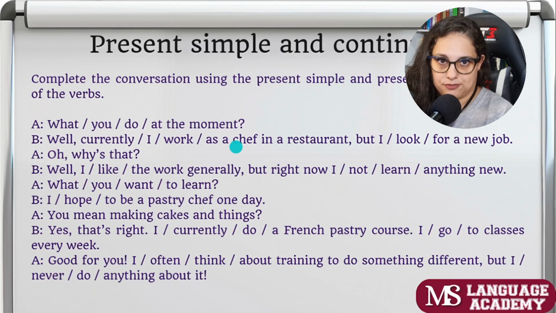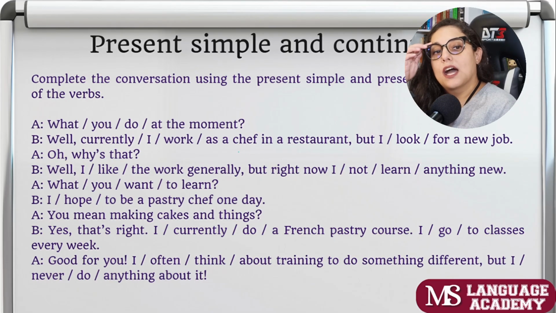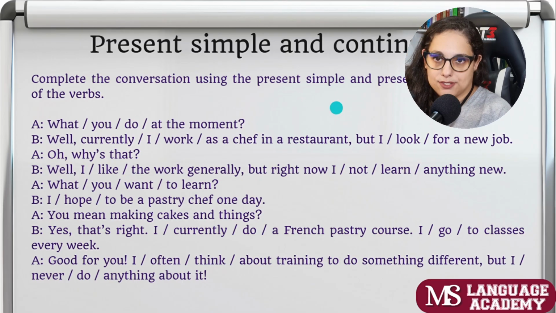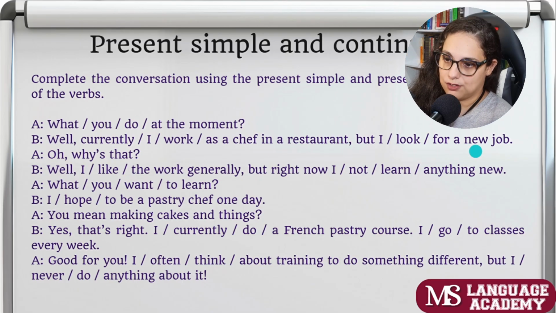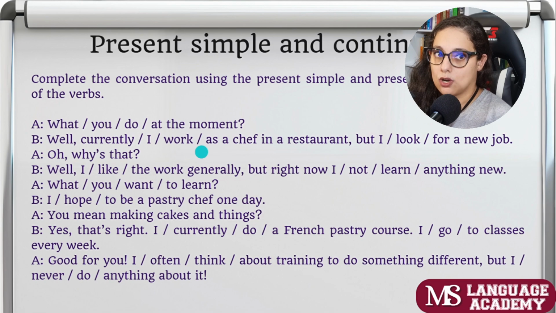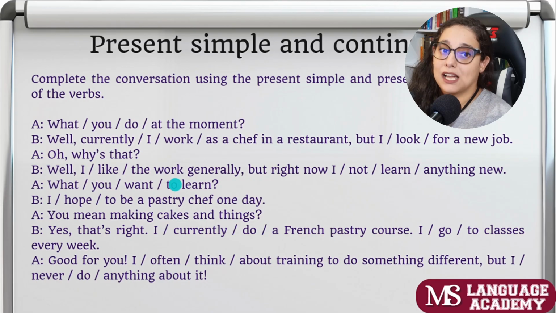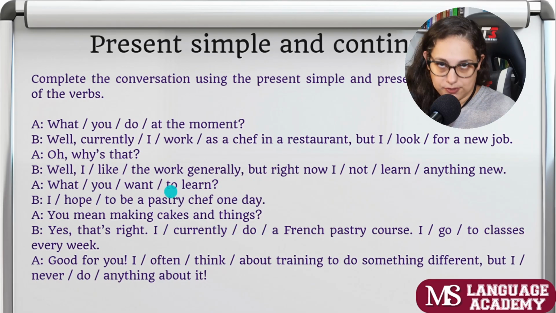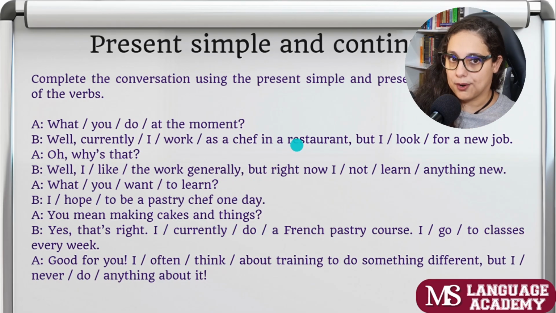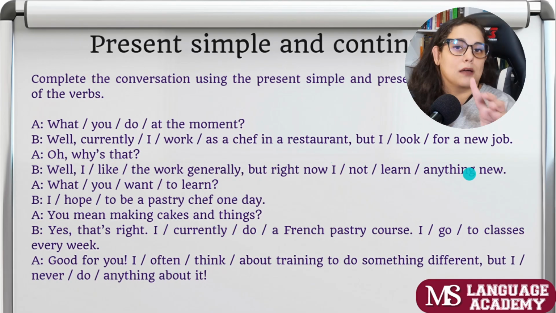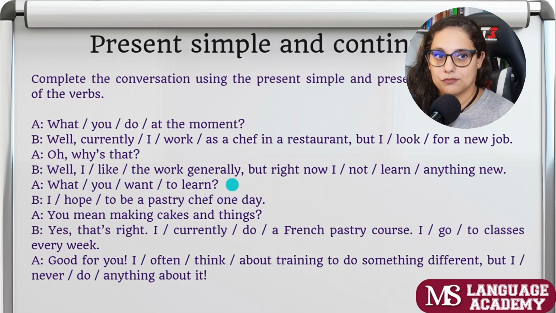It's chef. It's not ch, it's sh, okay? I'm working as a chef in a restaurant, but I'm looking for a new job. Oh, why is that? Well, I like the work generally. I do like the work, but right now, I'm not learning anything new.